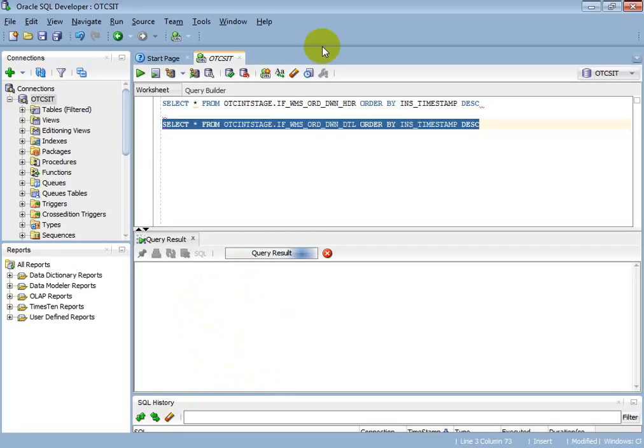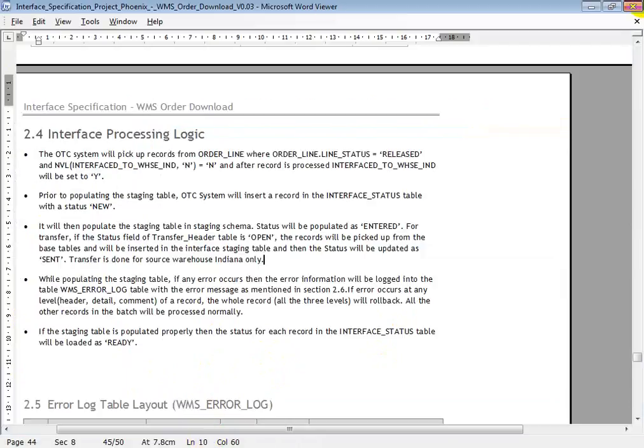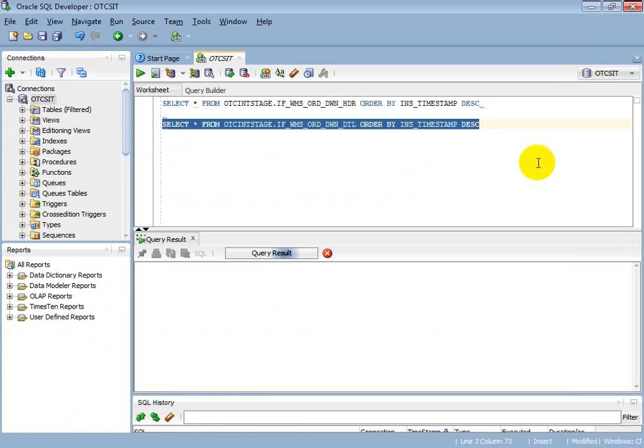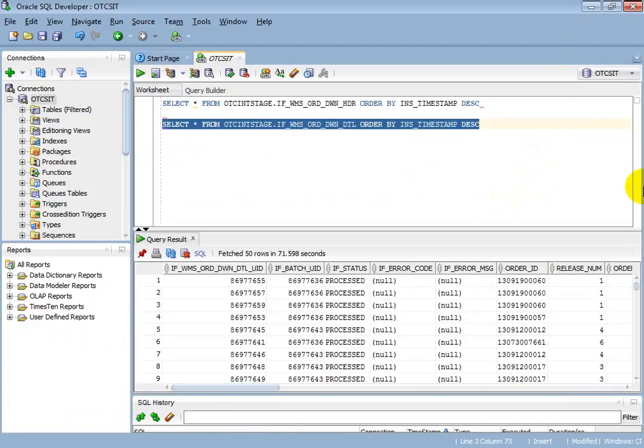All the orders which are in processed status in this staging table will be available in the WMS system. There you have to do the shipments. So if the OTC order download job has run, then it will pick up the records and place them in these tables, in all three tables, with status entered.